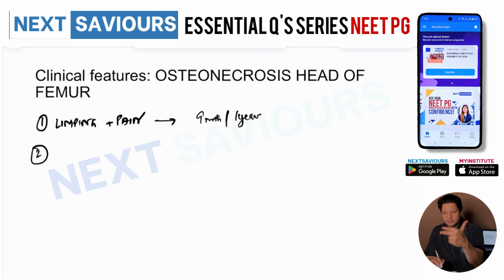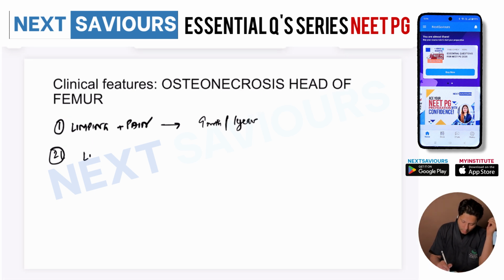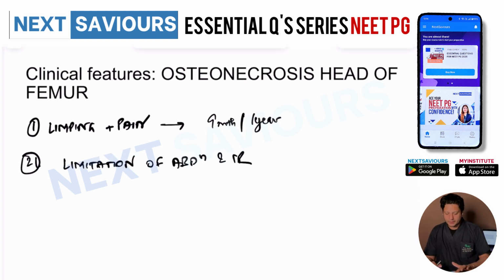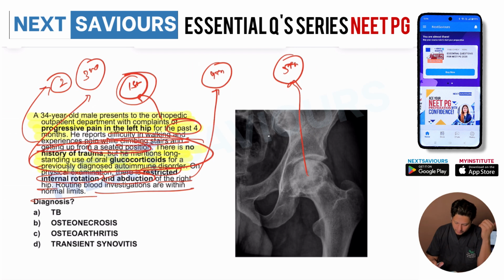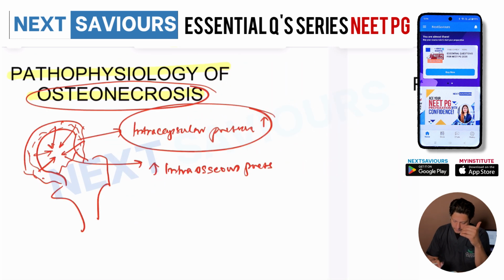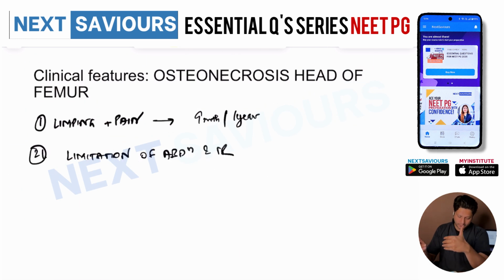Now, the most important point is that there will be limitation of abduction and internal rotation of the hip joint. You already know that the six movements around the hip joint are abduction, adduction, flexion, extension, internal and external rotation. Now, there will be restriction of abduction and internal rotation of the hip joint, on the basis of which clinically you can make the diagnosis. Now, if you go back to the question, the fourth hint which is provided to you is that there is a limitation or restriction of internal rotation and abduction of the affected hip. So possibly we are dealing with the question of osteonecrosis of the hip joint. So this is one important clinical feature.